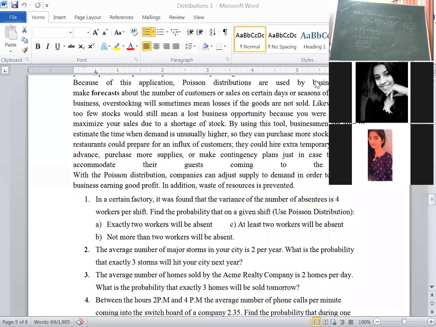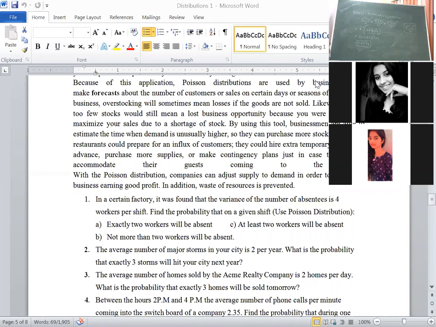Second problem, try it out. Just read and identify the values, because only 1 minute time is remaining. Go through the second bit. At least we will identify the values. The average number of major storms in your city is 2 per year. That means lambda value is given as 2. Next, what is the probability that exactly 3 storms will hit your city next year?